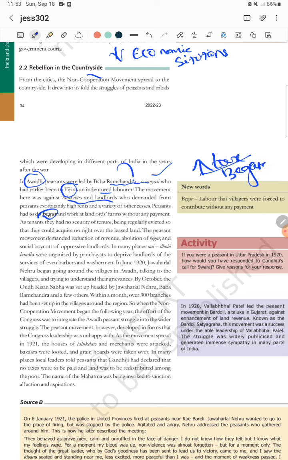And the third thing was that as tenants, they had no security of tenure and were regularly evicted, so that they acquired no right over the leased land. See, in Bangalore people can understand this very well, and all over now this system is going on.